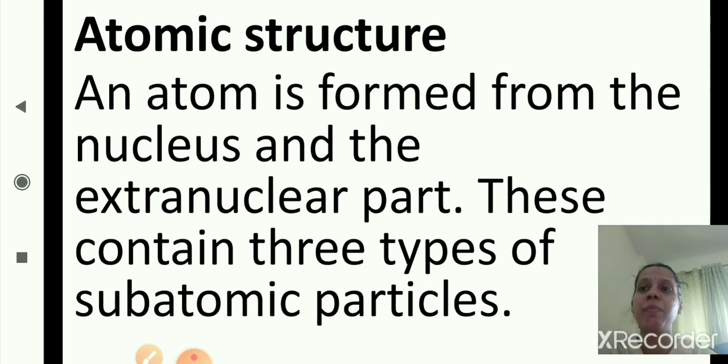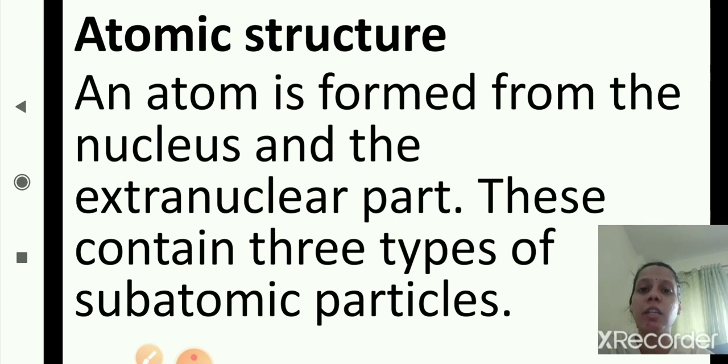Atomic structure. An atom is formed from the nucleus and the extranuclear part. This contains three types of subatomic particles. This is about atomic structure.